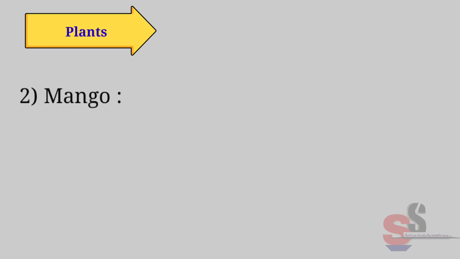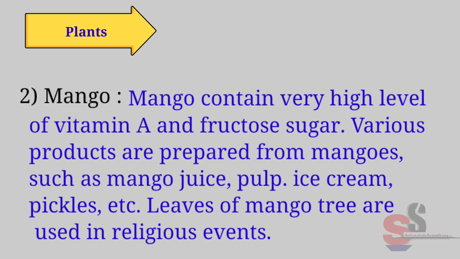Second, mango. Mango contains very high level of vitamin A and fructose sugar. Various products are prepared from mangoes, such as mango juice, pulp, ice cream, pickles, etc. Leaves of mango trees are used in religious events.